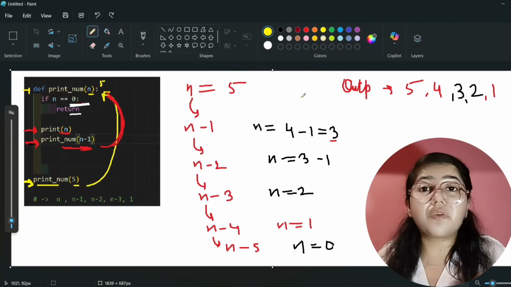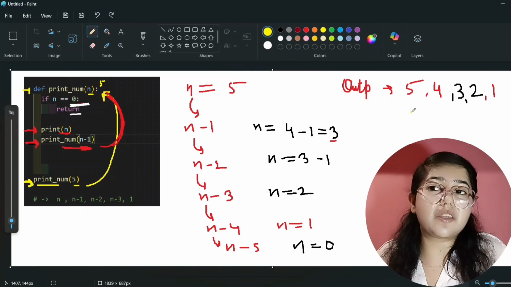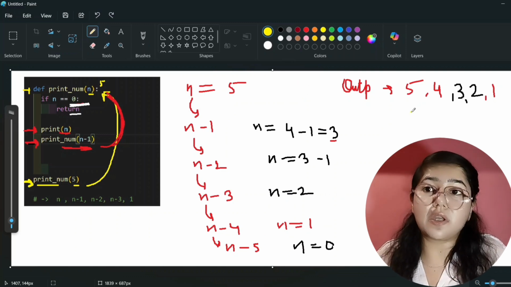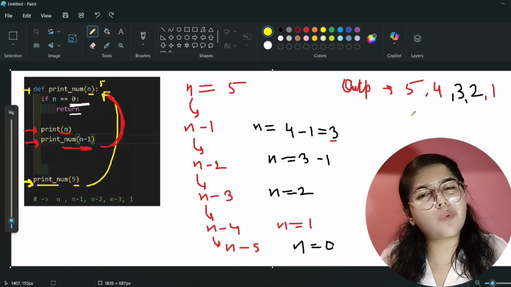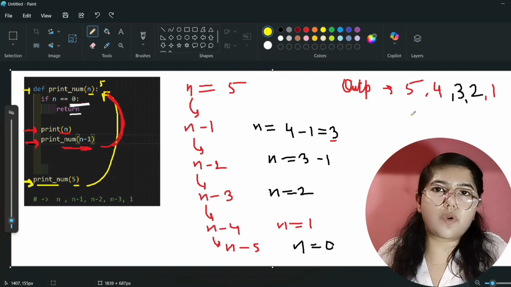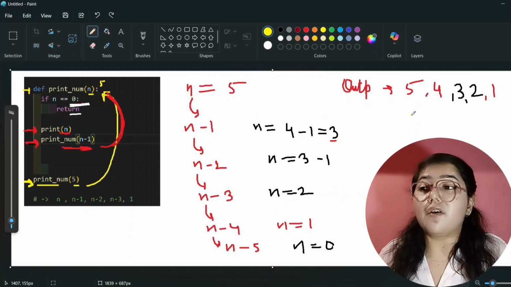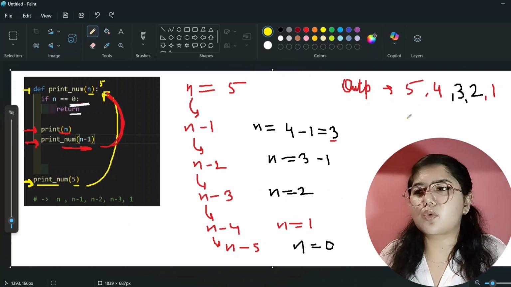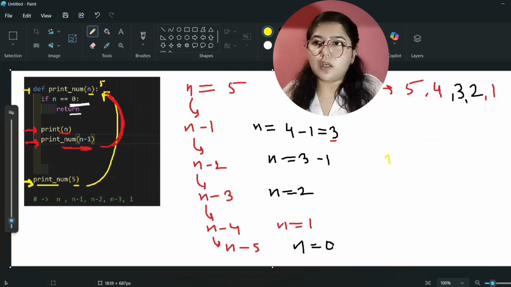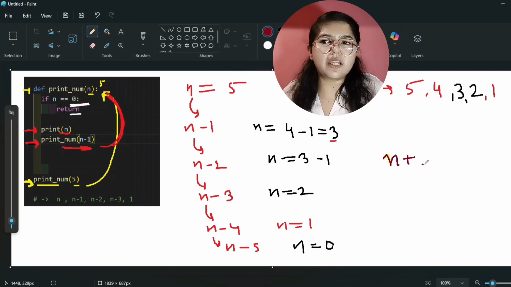Okay, so till now what we were doing, we were just printing all the n natural numbers. If I give n equal to 5, we were printing in increasing order from 1 to 5 or in decreasing order from 5 to 1, right? We have to add only one thing in this code. Remaining code will be same only. We have to just add n plus whatever value is there till now.